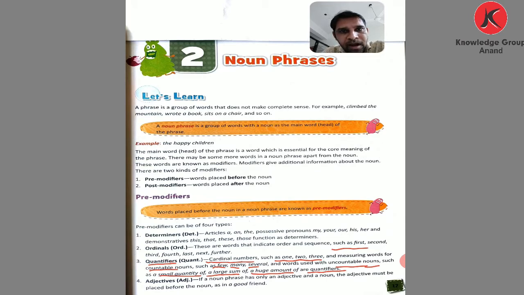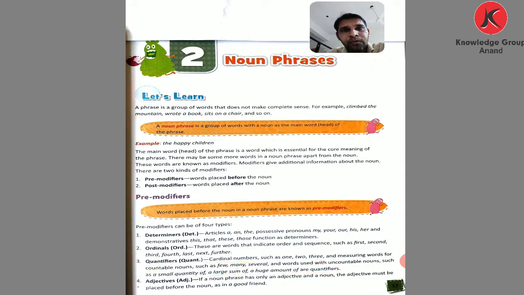What are cardinal numbers? Cardinal numbers are 1, 2, 3, 4, 5. Then a few, many, several go with countable nouns, not uncountable nouns. And such words as a small quantity of, a large sum of, a huge amount of are quantifiers.